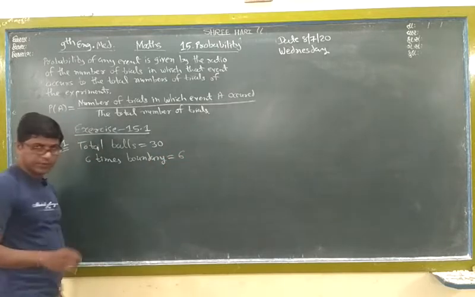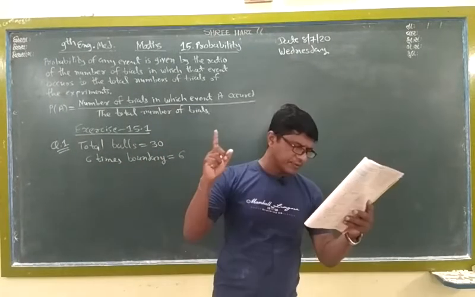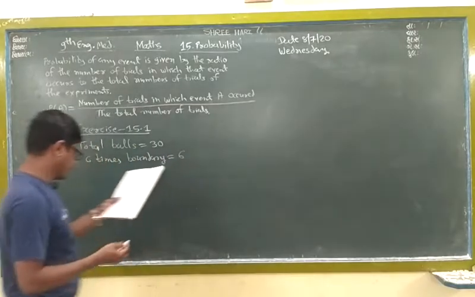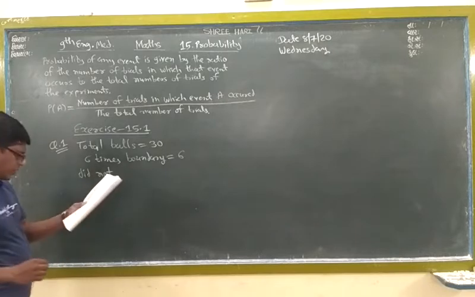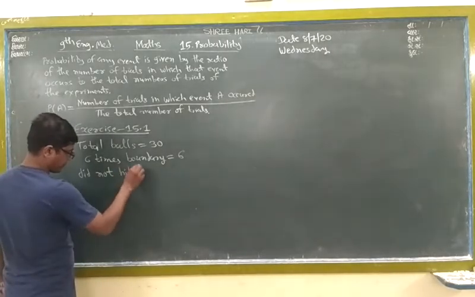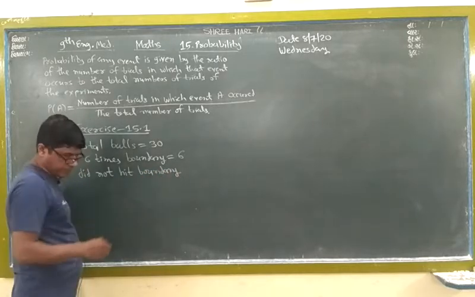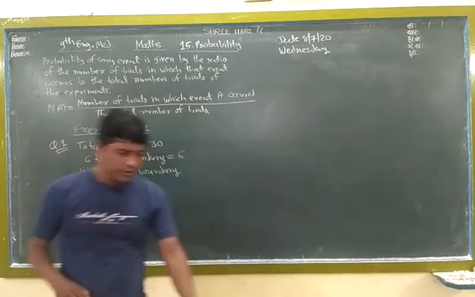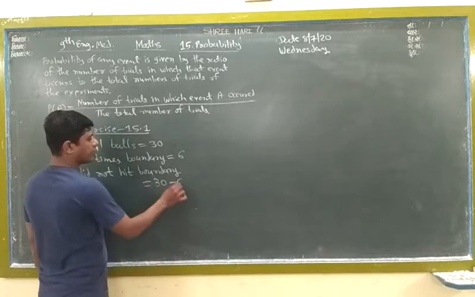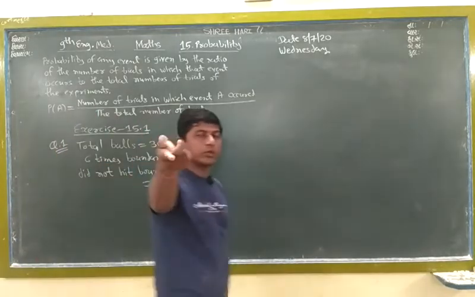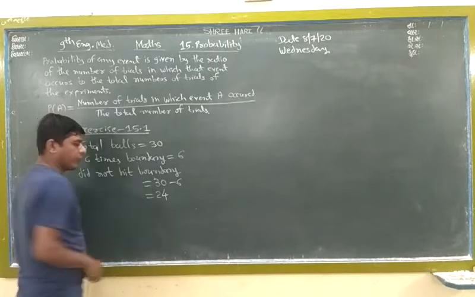So here the question is, find the probability that the batsman did not hit a boundary. Did not hit a boundary. It means here total is 30 and 6 are boundaries. 6 went for a boundary, so how many did not? So 30 minus 6, so total 24.